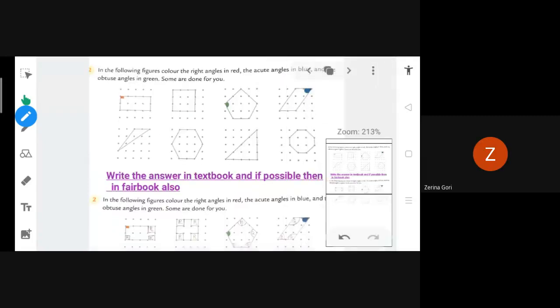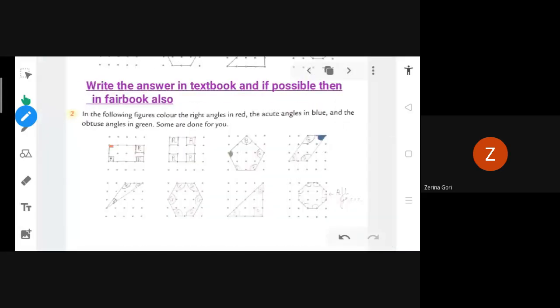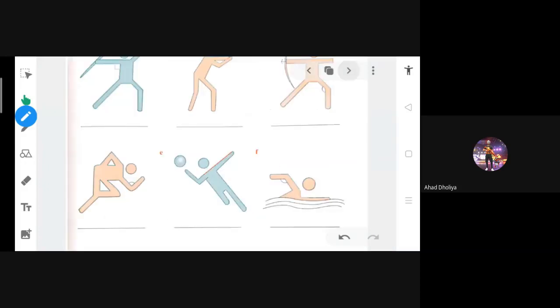Now you should draw this in the textbook if you have a textbook. If you don't have a textbook, then try to draw it in your fair book. If you don't want to draw, then you just have to take a xerox from someone's textbook. That is the solution. So this we have finished.